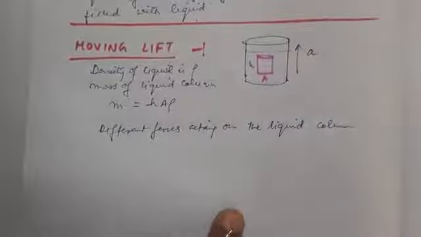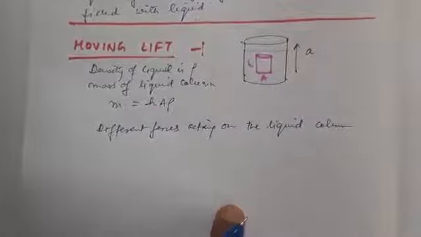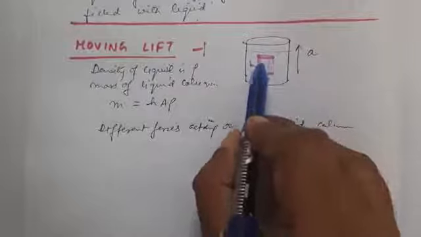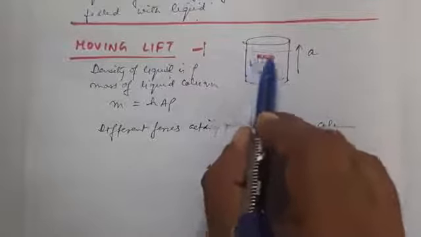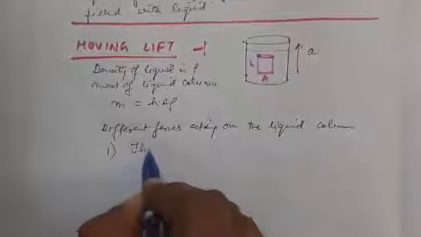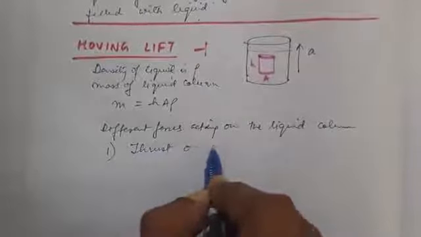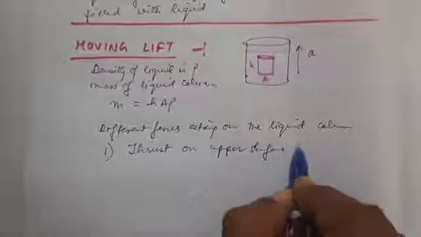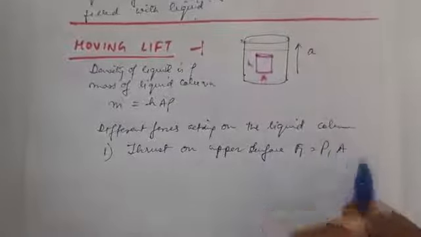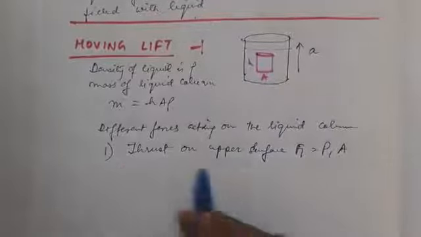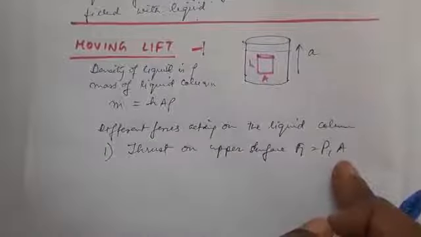The first is P1, the pressure on the upper surface of the liquid column. This is the upper surface, so P1 is the pressure on the upper surface. So the thrust on the upper surface must be F1 is equal to P1 into A. P1 is the pressure acting on the top surface, and the area of cross section was A. So thrust on the upper surface, F1 is equal to P1A.